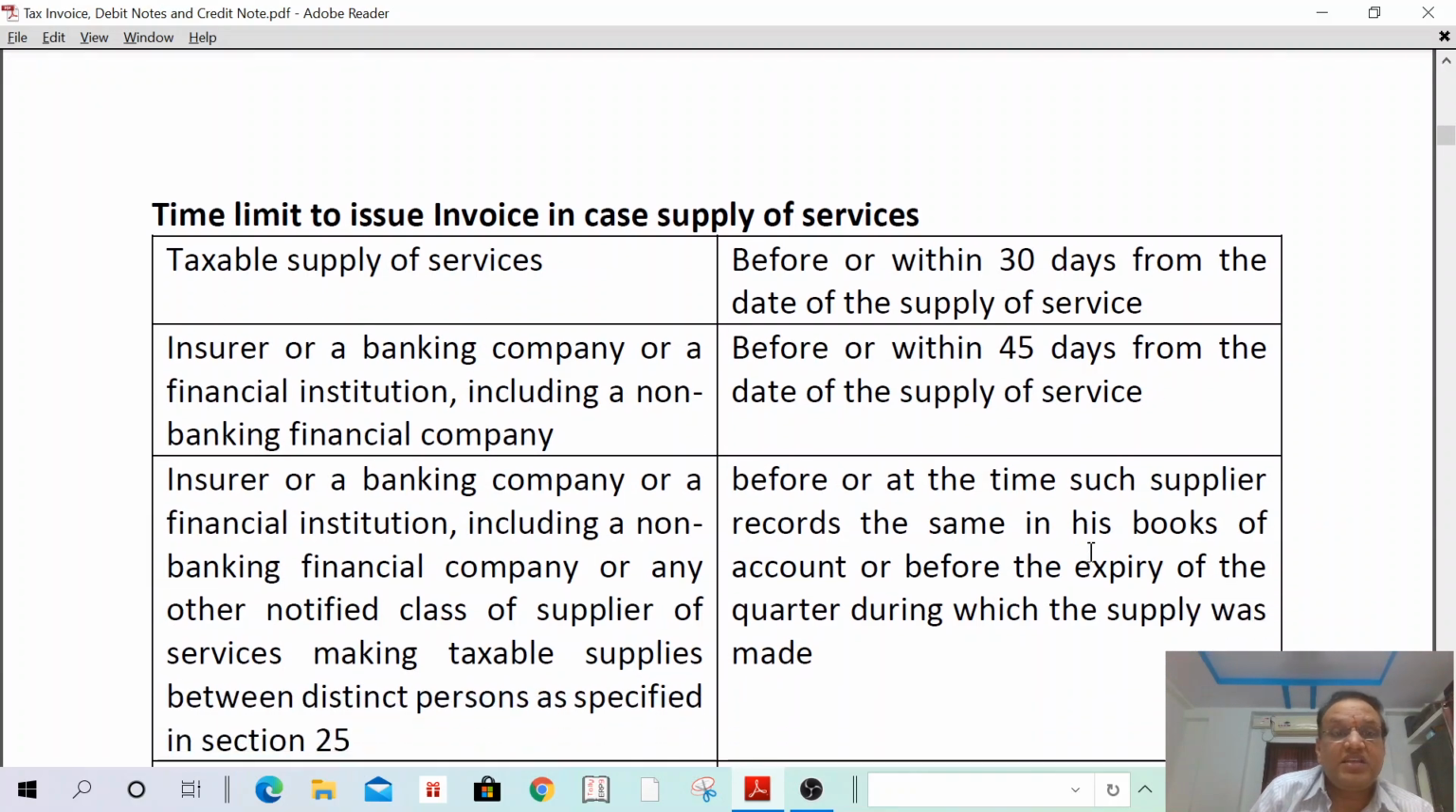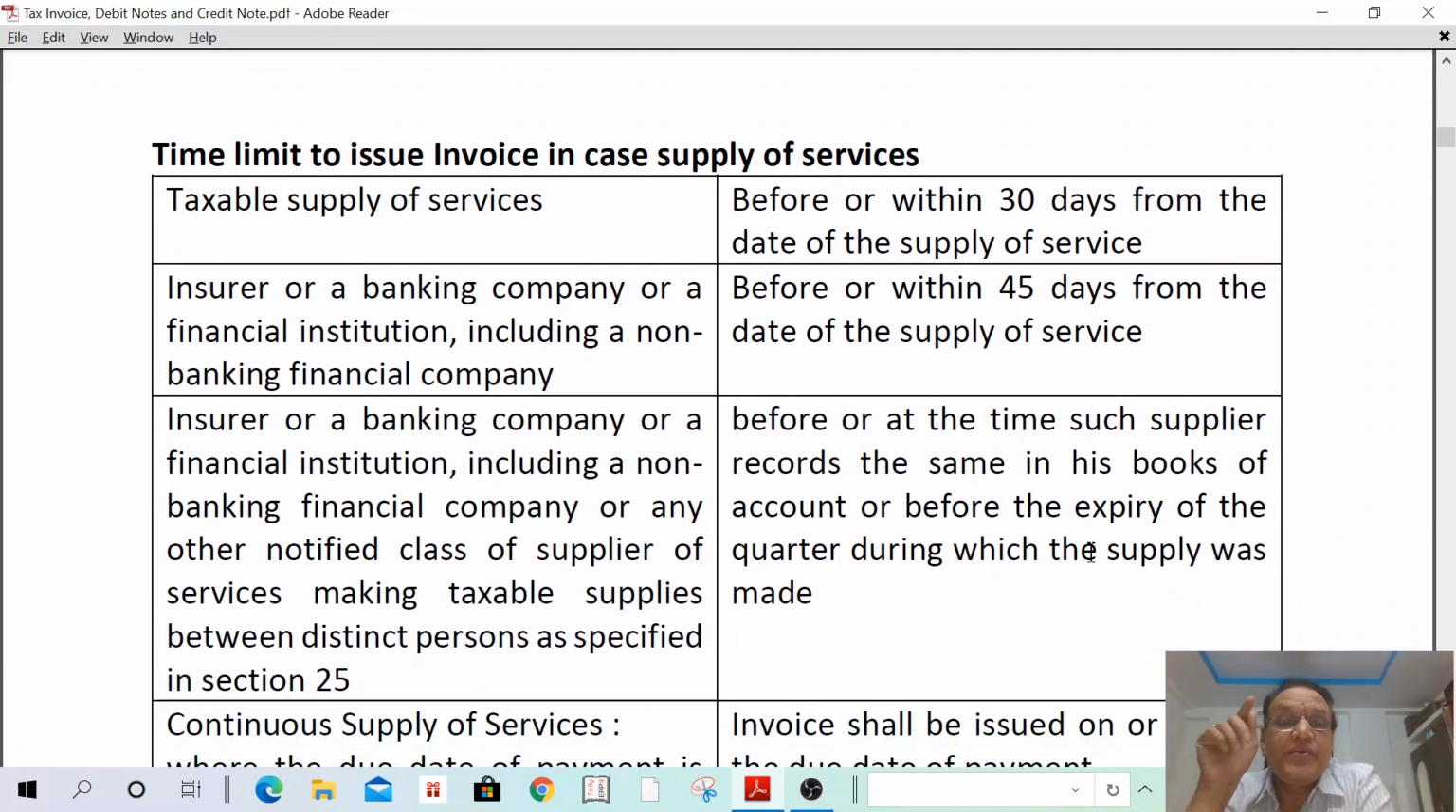Previously we have studied time limit to issue invoice in case of supply of goods. This is in case of supply of services. First one, taxable supply of service. In case of taxable supply of service, what is the time limit? If I am doing audit services, this month I have done audit services today. So what is the time limit? I can issue invoice today plus 30 days.